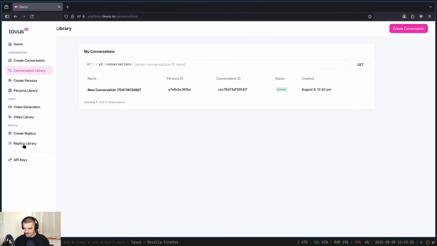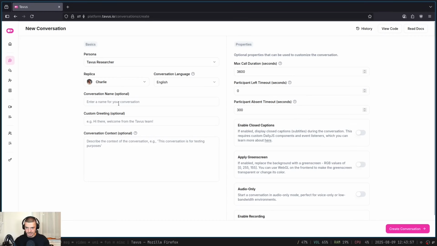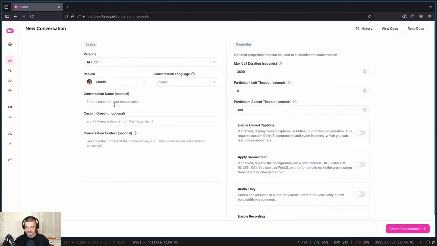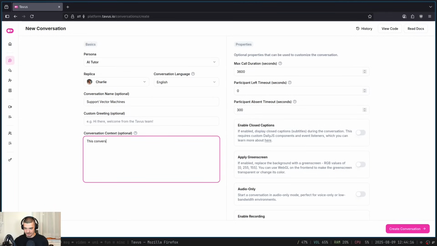So I'm going to go here and I'm going to click on create conversation. I'm going to choose my AI tutor here as a base. I'm going to say, I don't know, let's talk about support vector machines. I don't need a greeting, but I'm going to say this conversation will be about support vector machines, SVMs, and how they work in detail.